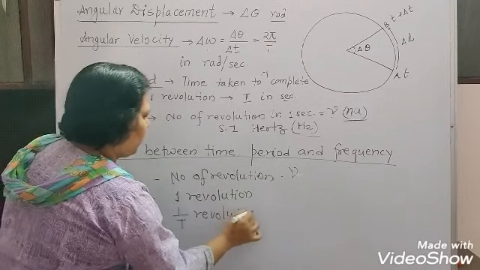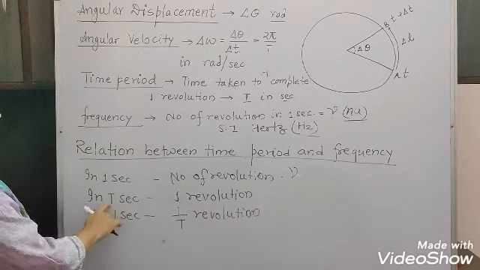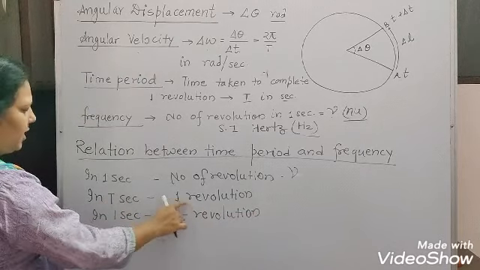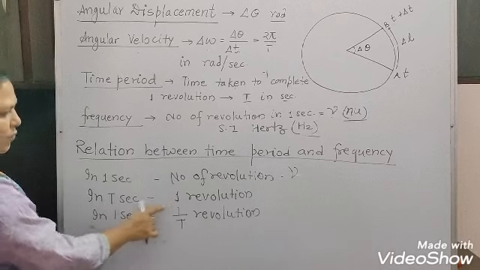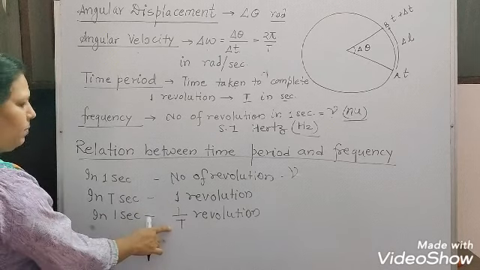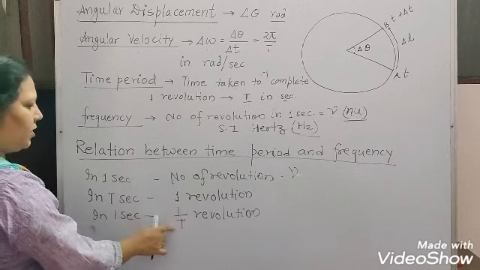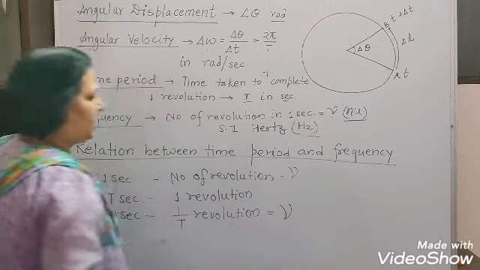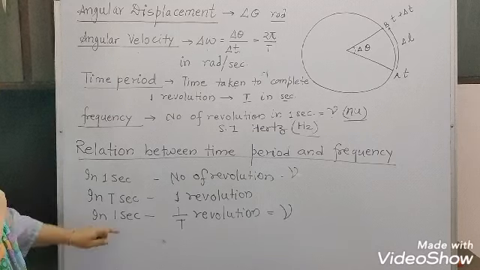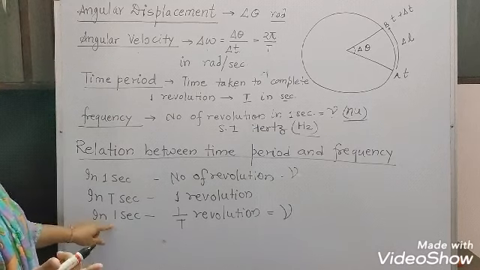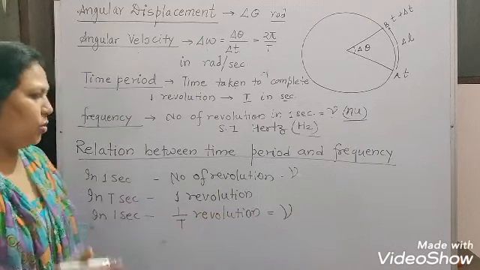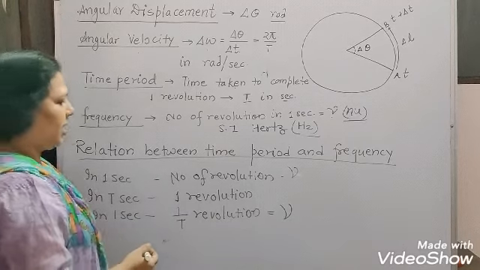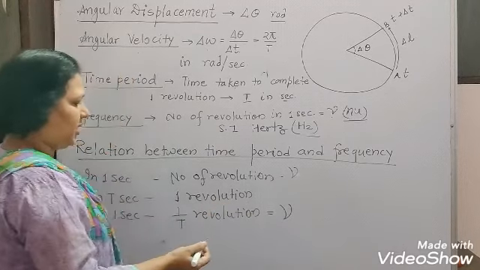Okay, what we can say, in t seconds, if one revolution is there, so in 1 second 1 upon t revolution would be there. But this 1 upon t revolution is what we actually call nu. The number of revolutions that take place in 1 second, we are calling this nu. So the relation between the time period and nu, the frequency, is what?